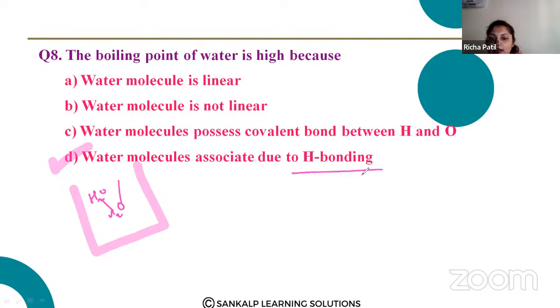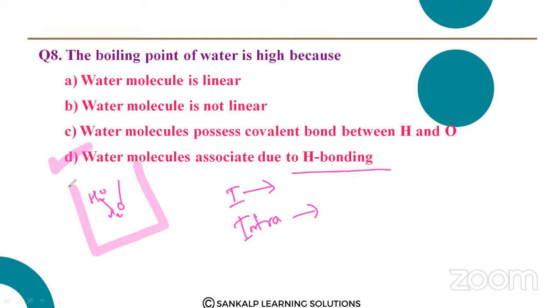So hydrogen bonding, there are two types: intermolecular hydrogen bonding and intramolecular. What do you mean by inter? Inter means between different atoms, different molecules. So the hydrogen bonding is found between different molecules, and intra means it is within the same molecule. So the boiling point of water is high because water molecules are associated due to hydrogen bonding.